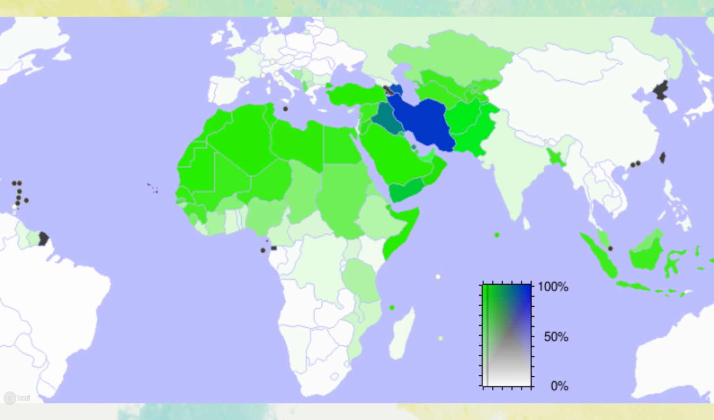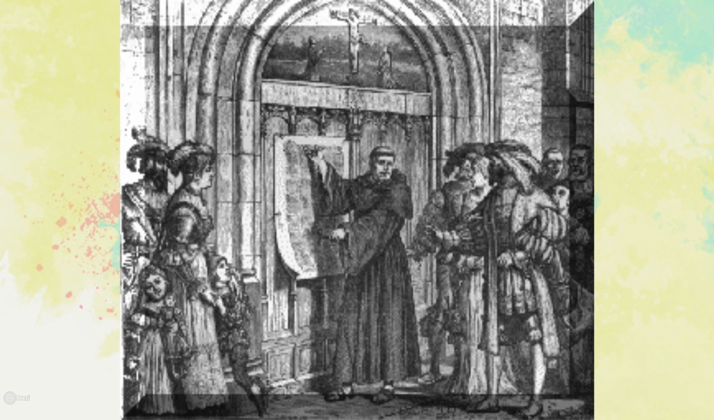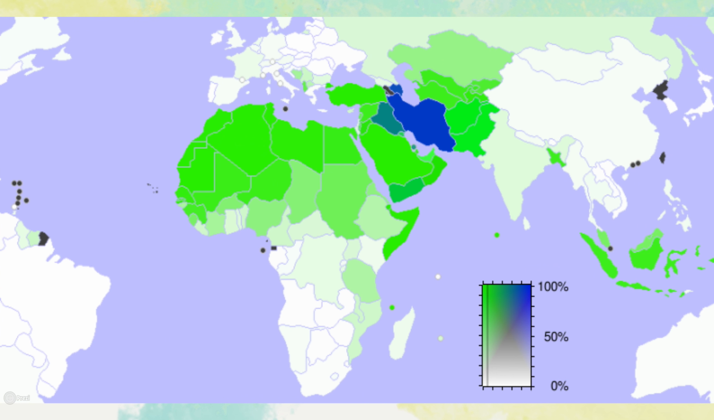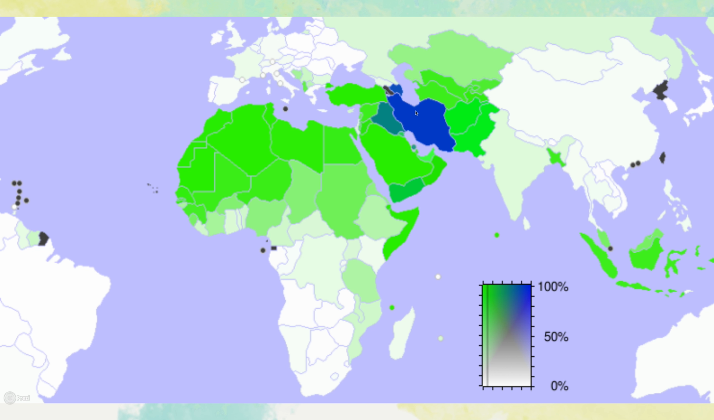So what that is, that's a branch. Protestantism and Catholicism are branches of Christianity. And the two main branches within Islam are Shiism and Sunnism. And so Shiites are concentrated in the Middle East, whereas Sunnis are concentrated in the Middle East as well as North Africa and Indonesia. Sunnis are by far the most predominant Islamic branch.